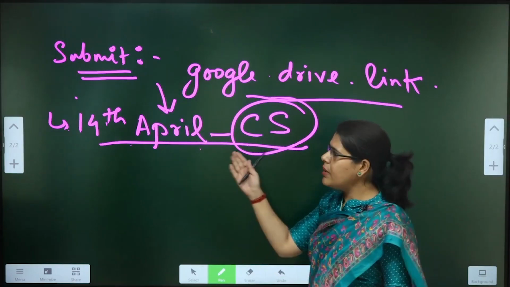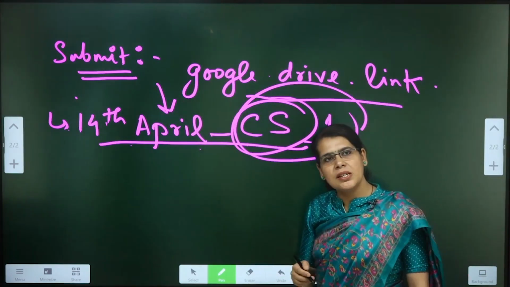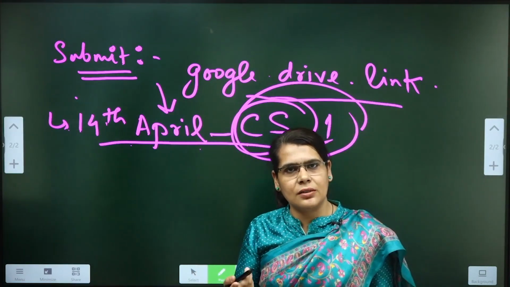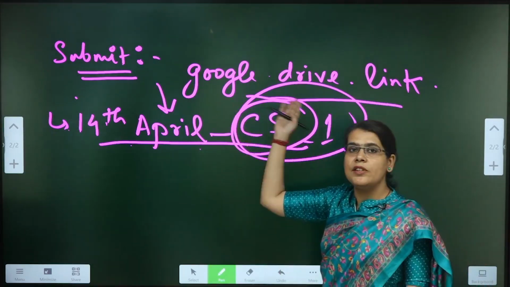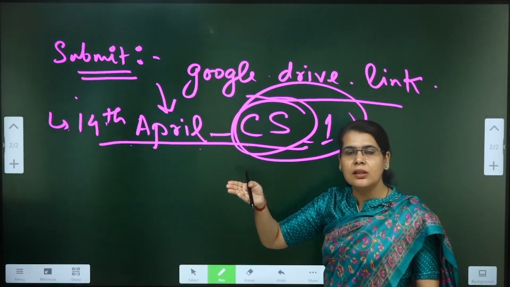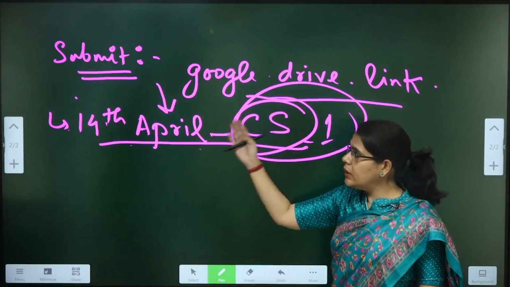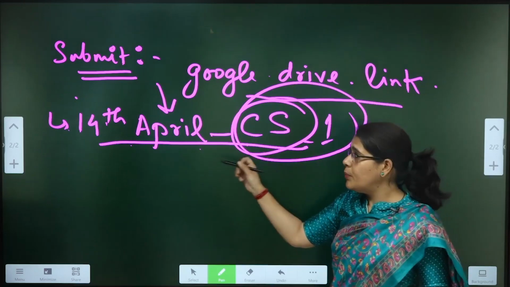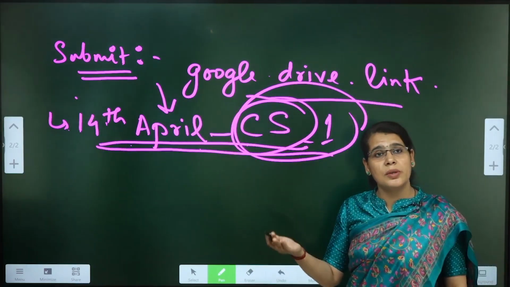So maybe I will write down CS underscore 1. In this format, I will be checking your summarization, and then I will give you feedback. I hope this is clear to you. Again, I'm repeating one more time: I will share a Google Drive link on the emails which you have given in the office. There you can submit your summarizations in form of date. Please name the files properly, otherwise I will not be able to keep track of so many students.